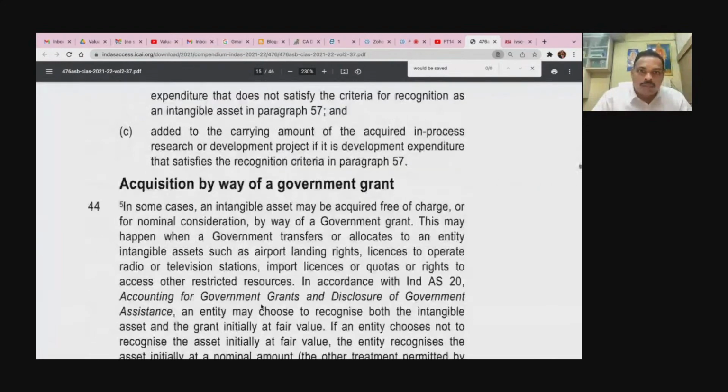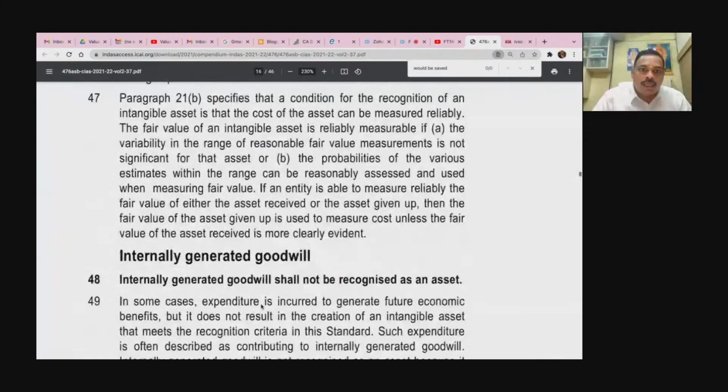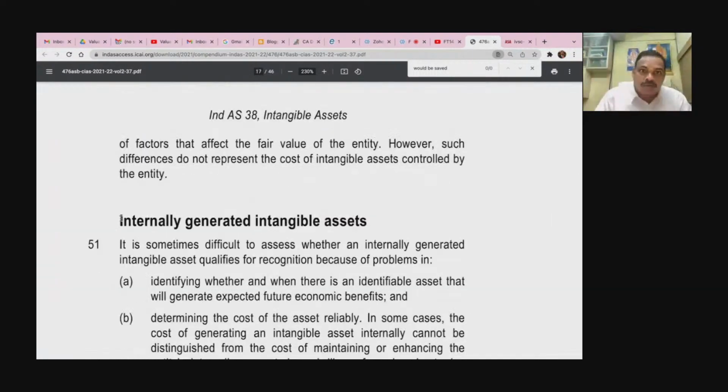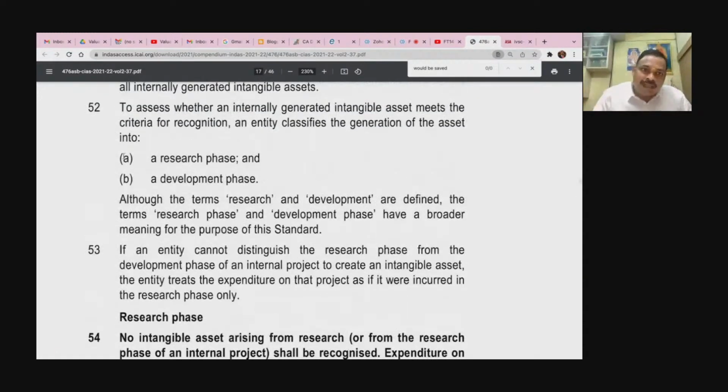So point number 1. Okay, so this is your internally generated goodwill, para 48. Now, internally generated intangible asset. Both are not same. First clarity. What is an internal generated intangible asset? These are all by research and development. You design a product, you design a process. Okay, maybe that will have a life of 5 years or 10 years. Sometimes maybe you are unsuccessful. Then you have to charge off to P&L. Development means there is 6 conditions you have to satisfy. Then only you can recognize that as an asset.